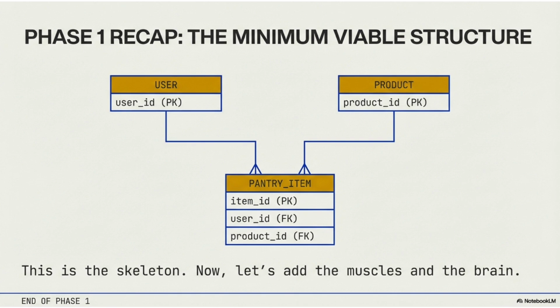Now we have the skeleton: user, product, pantry item. This is the minimum viable structure, but the skeleton alone does not create intelligence. Now we add muscles and then we add the brain.